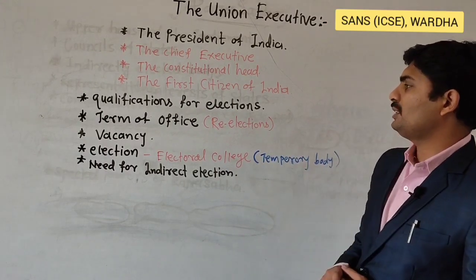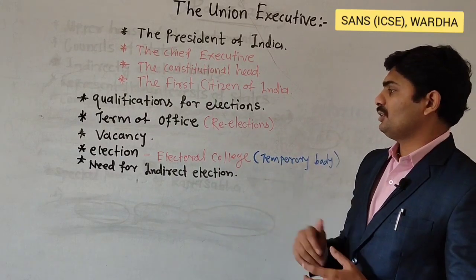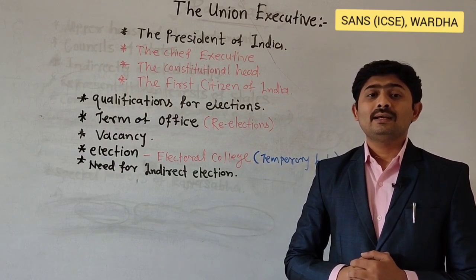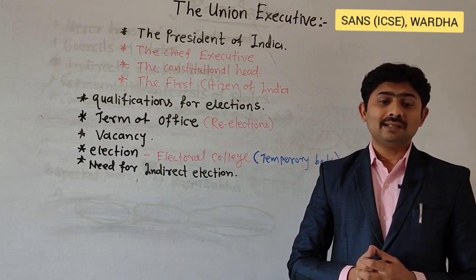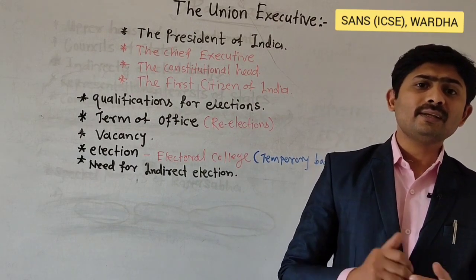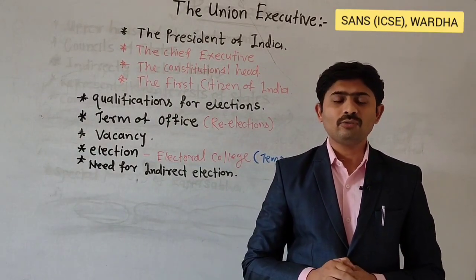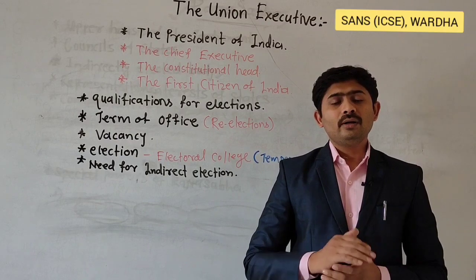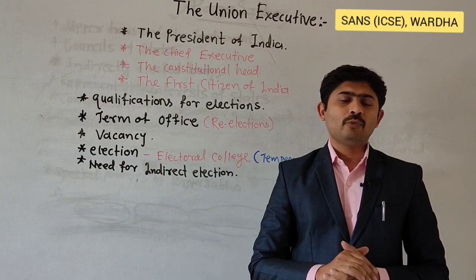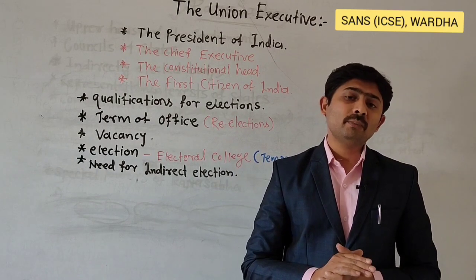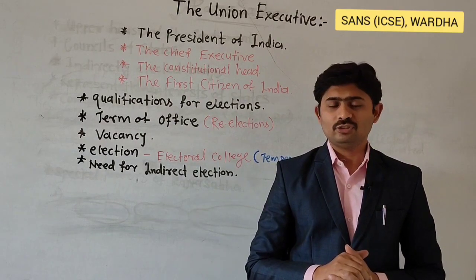So these were the points we discussed about the President of India. And as we discussed, the President of India is indirectly elected. So what is the need to elect the President indirectly? Dear students, as we know, the state legislature is included in the election of the President. And we know the number of members of the states are different. For example, from Maharashtra, 48 members are elected to Lok Sabha and 19 members to Rajya Sabha.